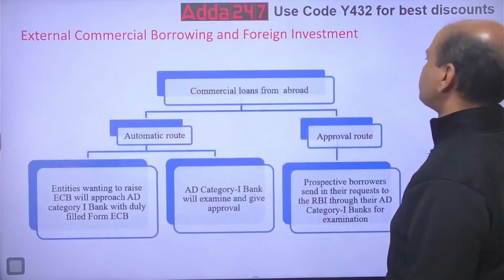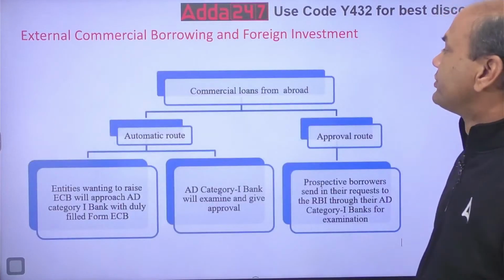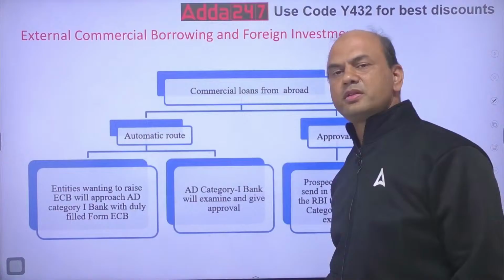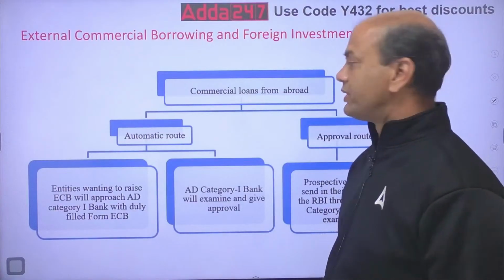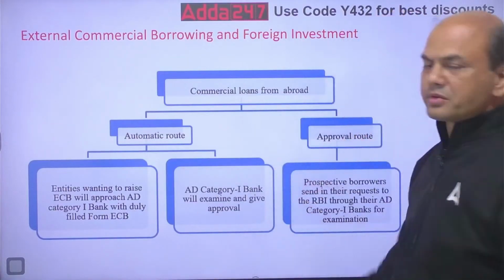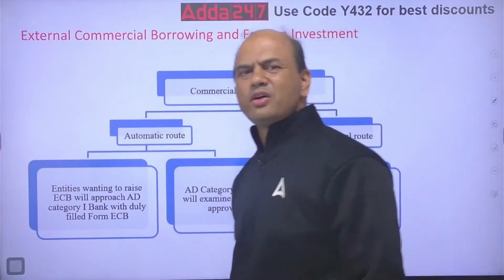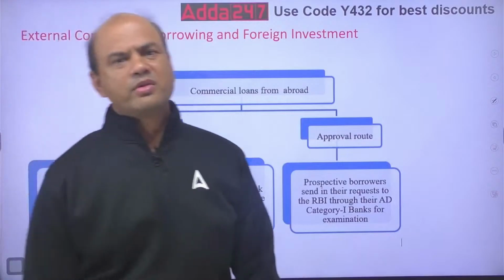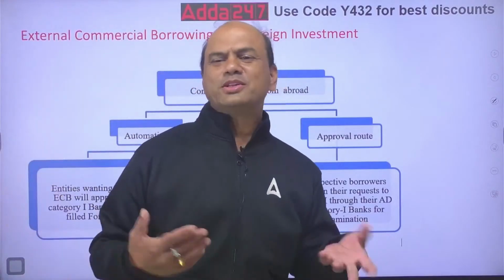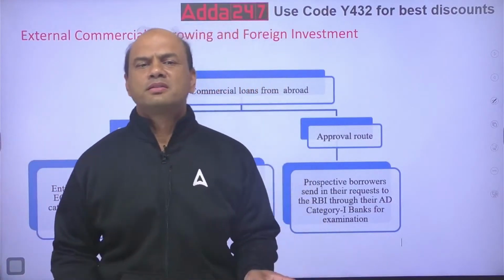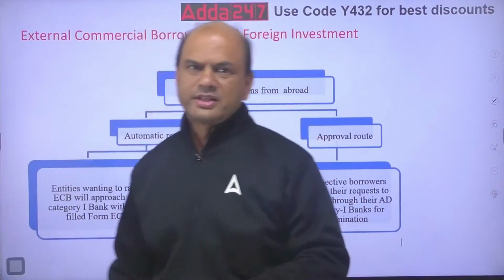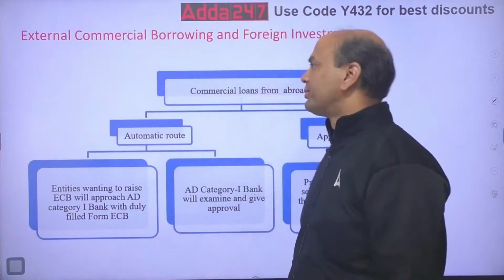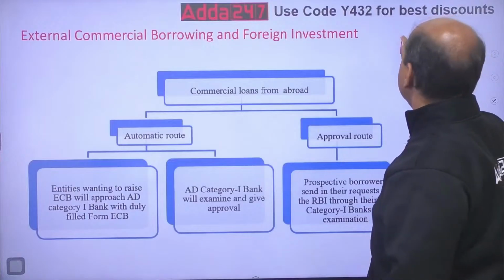Got it? Now, commercial loans from abroad. Now, what are the various routes? One is the automatic route, second is the approval route. Now, what do you mean by all this? What is this automatic route? See, automatic means automatic. Simple. There are two parties. One is RBI, the boss. Right? RBI is the boss over here. RBI will say,